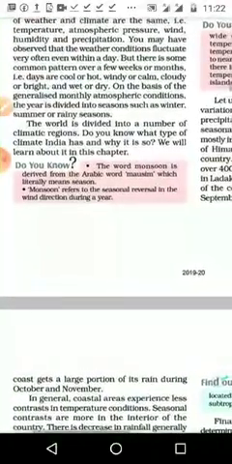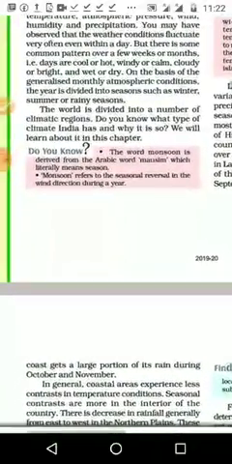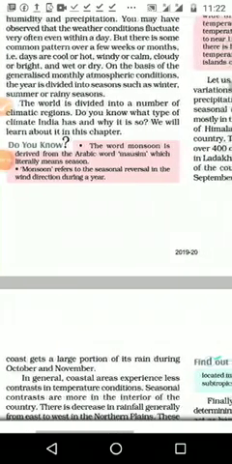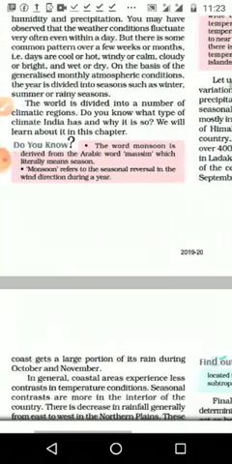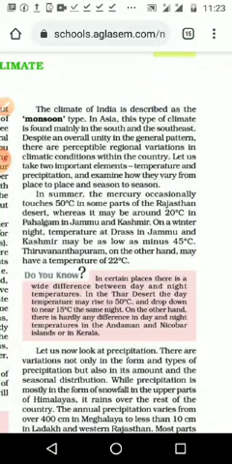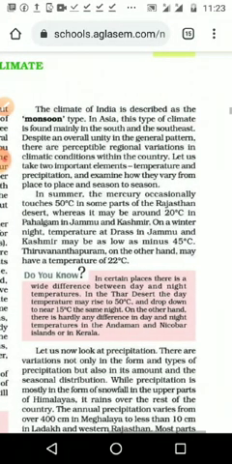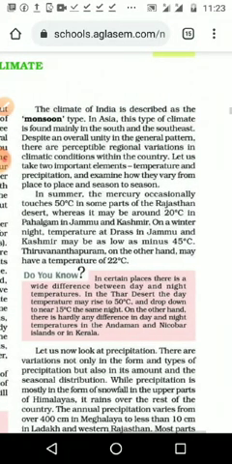In the box it is given that the word monsoon is derived from the Arabic word mausim, which literally means season. Monsoon refers to the seasonal reversal in the wind direction during a year. The climate of India is described as monsoon type. What type of climate are we enjoying here in India? That is monsoon type. Please underline.